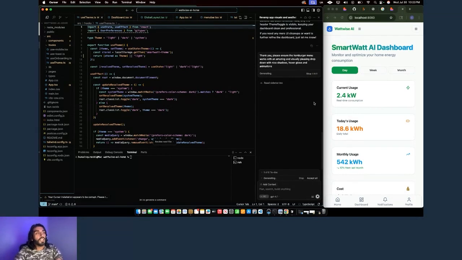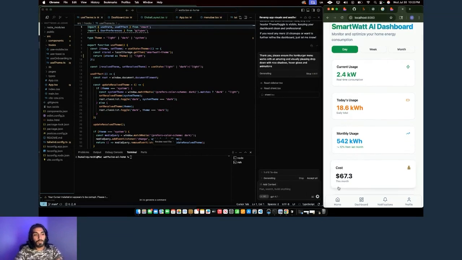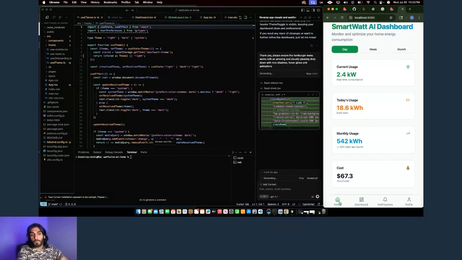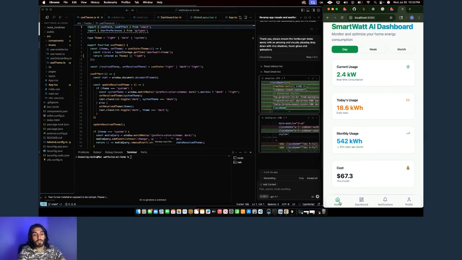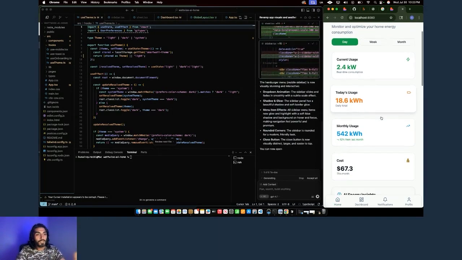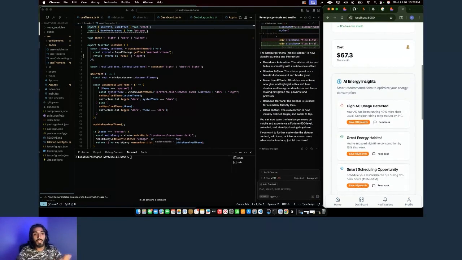Now, I'm gonna show you guys something really cool here, which is kind of an Easter egg in this video. There's probably a lot more that needs to be built here. One of the tips I can give you guys is, instead of going through and saying, hey, build this app from end to end, I like to make sure I have my user interface in place. And then I'll go down the line. I'll say, hey, on the home tab, let's go through this and this and this and make sure everything's fully complete and clickable and functional. And then I'll go down the line.